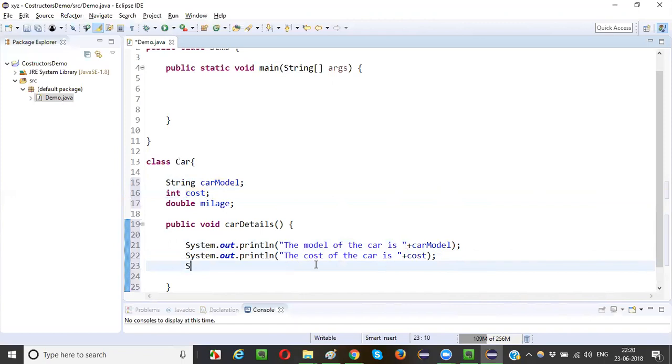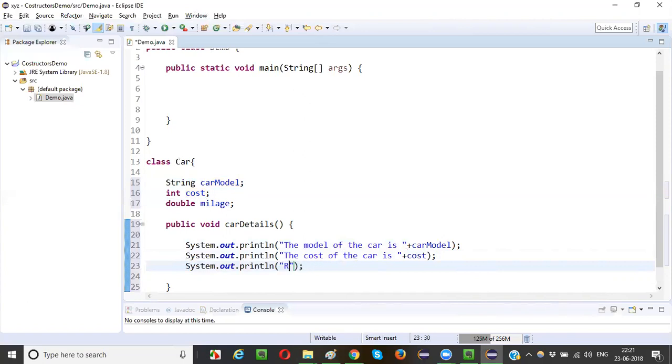So there is a shortcut, guys: sys, Ctrl+Space. You don't have to type the complete System.out.println. Simply type sys and at the same time press the Ctrl and Space keys on your keyboard. It will automatically give you the System.out.println statement in Eclipse IDE. This is a functionality of Eclipse IDE, guys. Shortcut in Eclipse IDE: sys, Ctrl+Space.